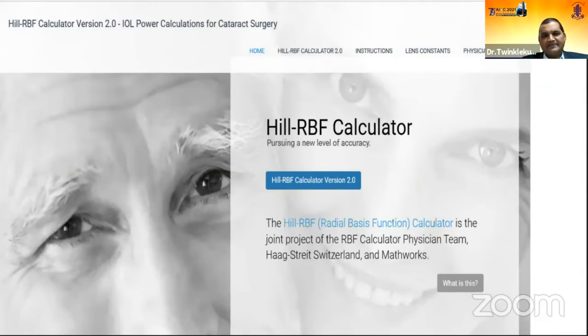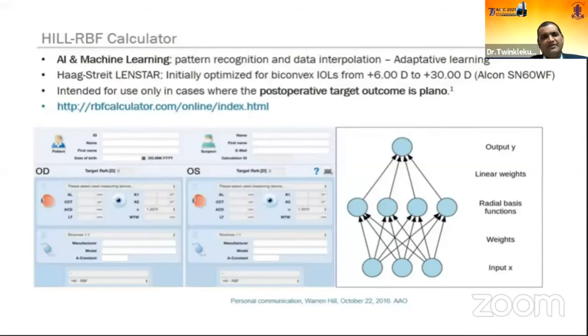Now another formula is the Hill RBF calculator. Version 2 is very widely used now. It has an artificial intelligence machine learning process. Here Dr. Hill has done data interpolation and pattern recognition by artificial intelligence on a few patients who had undergone cataract surgery with aspheric lenses with Lenstar measurement.